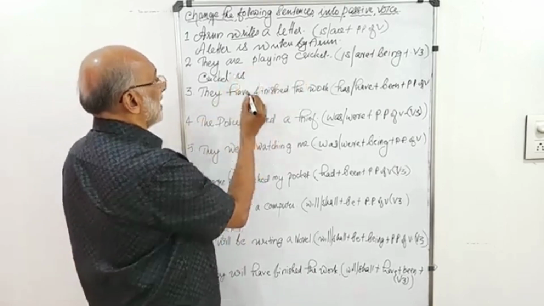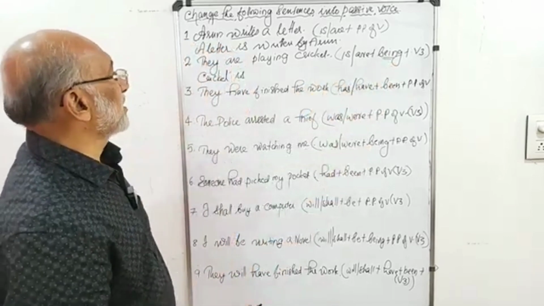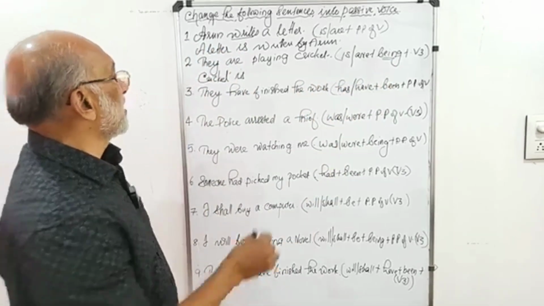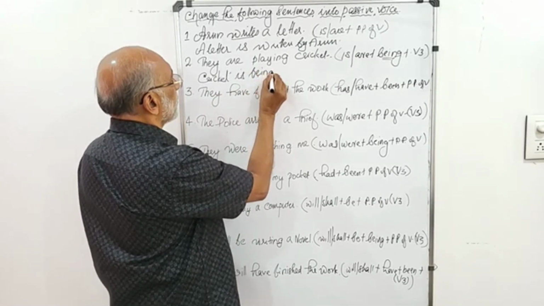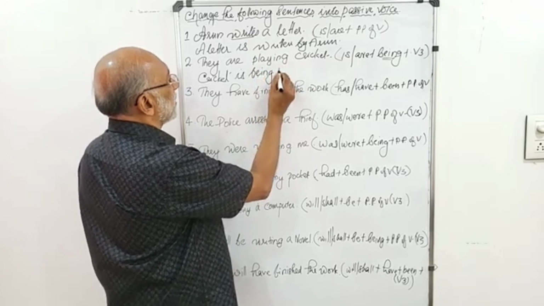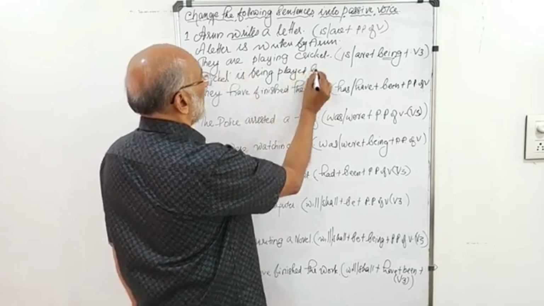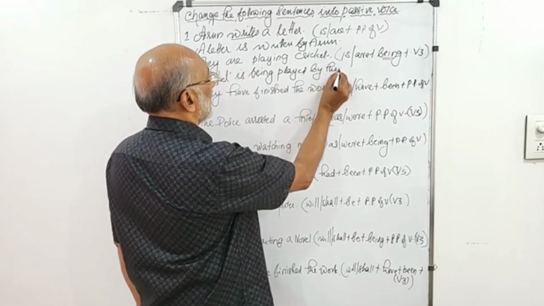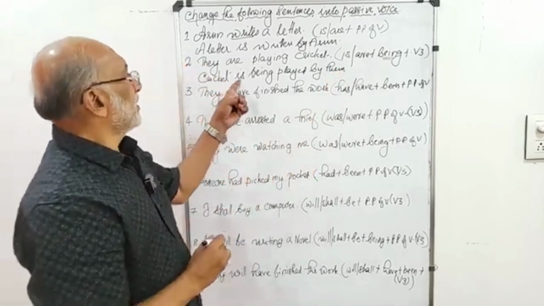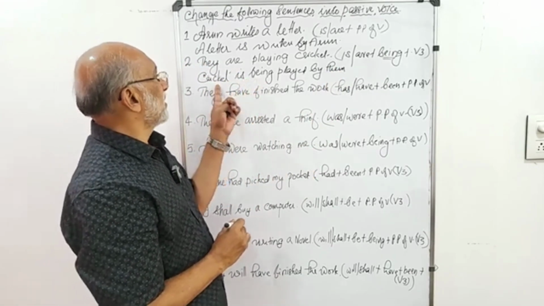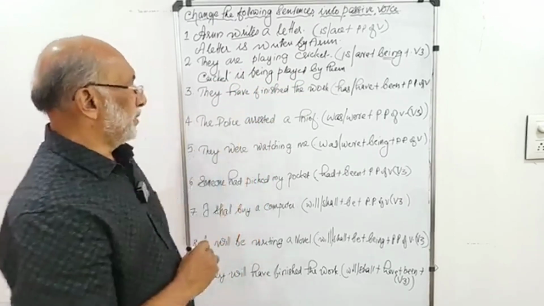Cricket is. Then as I said, we have to use being in the passive structure as far as continuous tenses are concerned. So cricket is being, playing becomes played, is being played by them. They becomes them, played by them. So is or are plus, here the subject is singular, so is plus being plus past participle of the verb.